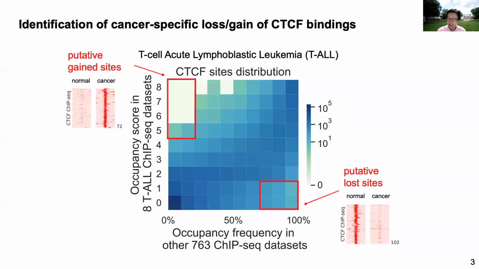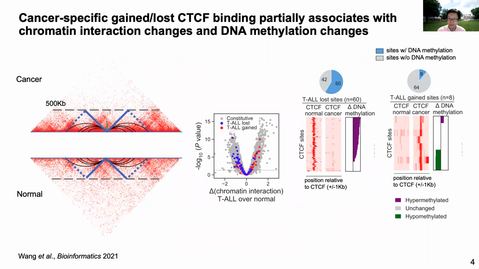For each cancer, we identified cancer-specific lost and gained CTCF binding sites compared to the global background, shown here using T-cell lymphoblastic leukemia as an example. We found that the lost and gained CTCF bindings are associated with chromatin interaction changes. While most lost sites correlate with increased DNA methylation, many gained sites are not necessarily associated with DNA methylation changes.